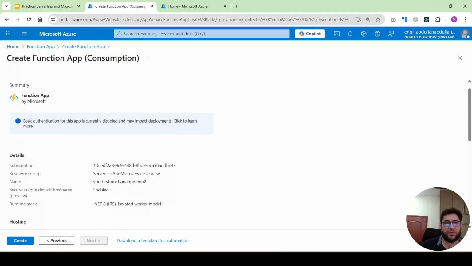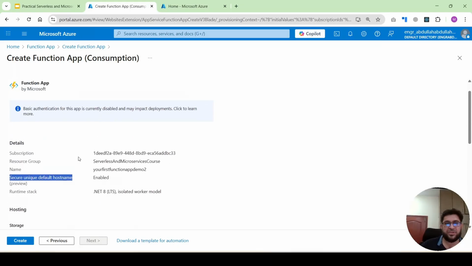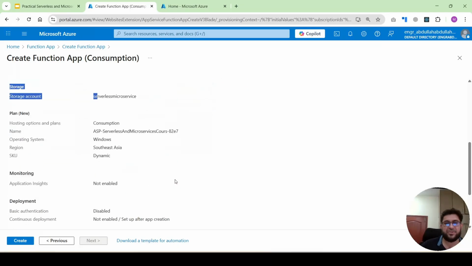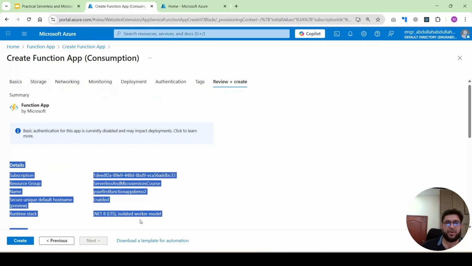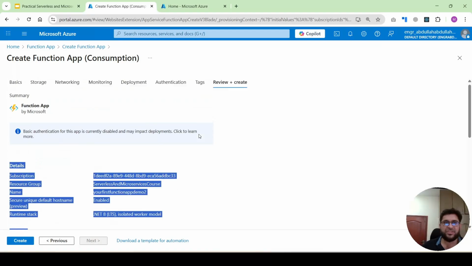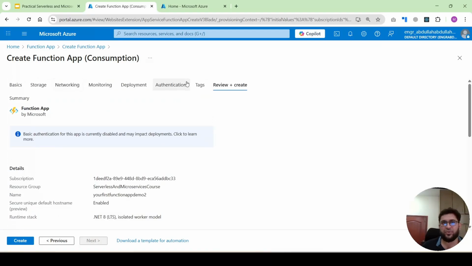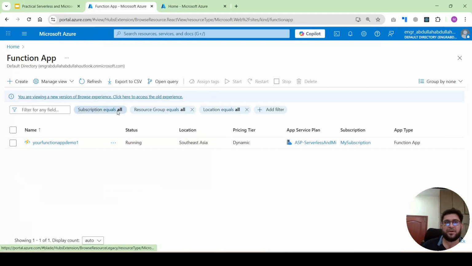You will review the subscription you are using, resource group, name of the function, secure default hosting. This is the information, the options, the details of the Azure function. If you make any mistake, you can go back to the specific tab and correct it. Once you review and everything is fine, you will click on the create button. This is how you will create the Azure function app. I will not click on the create button because I already have one Azure function.